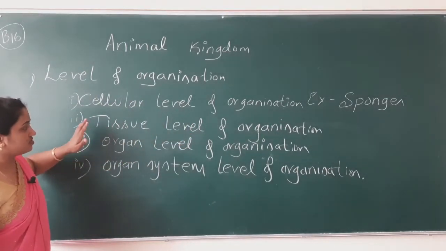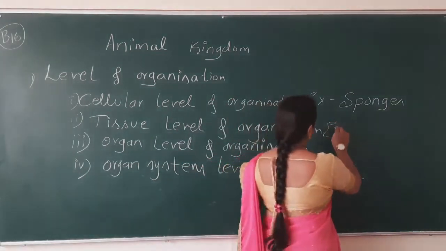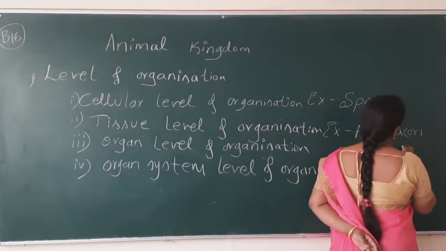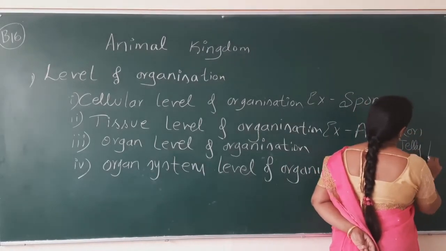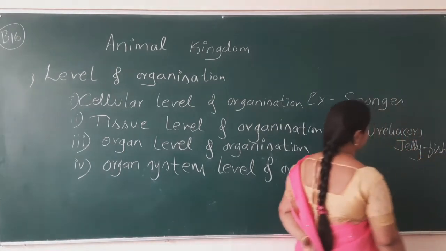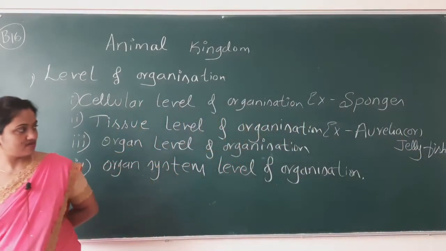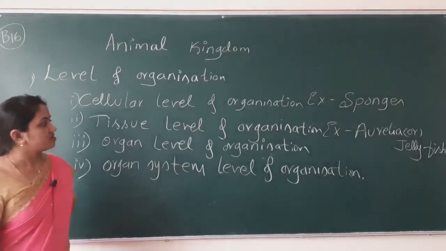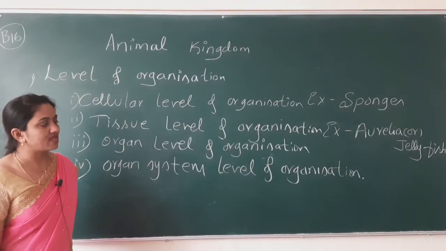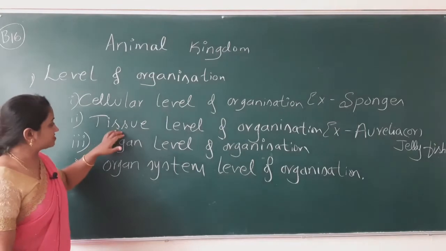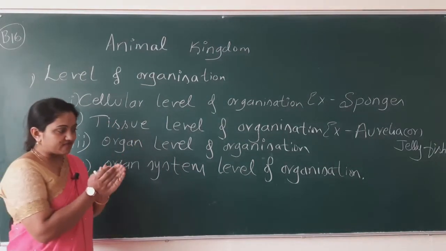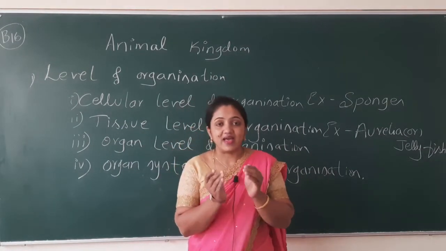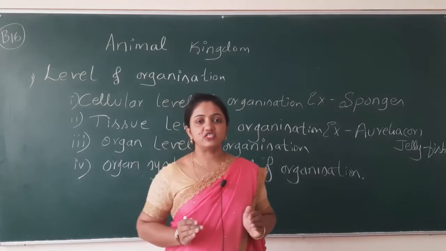Just now I told you Aurelia, common name jellyfish. So what does it mean? Aurelia comes under phylum Coelenterata. Phylum Coelenterata animals possess only tissues. Some of the cells group with one another and perform different functions.